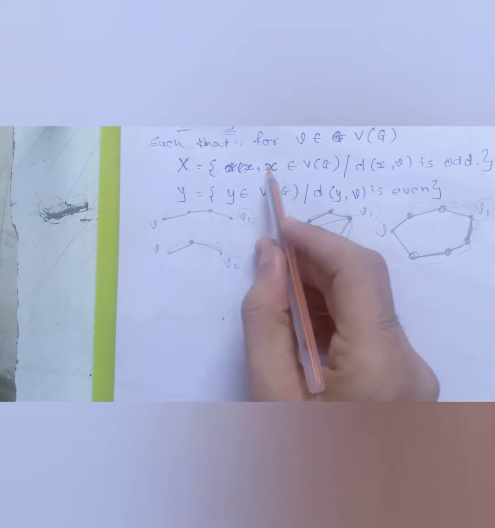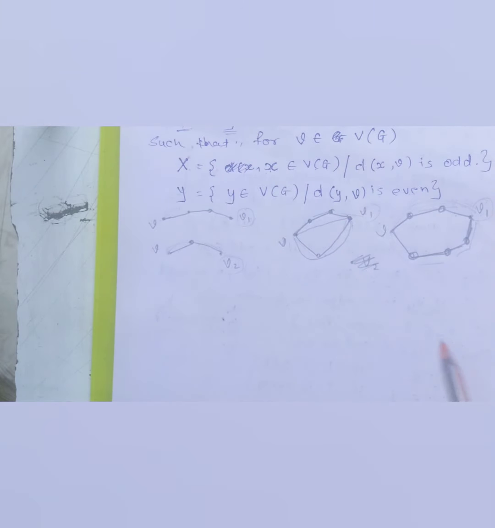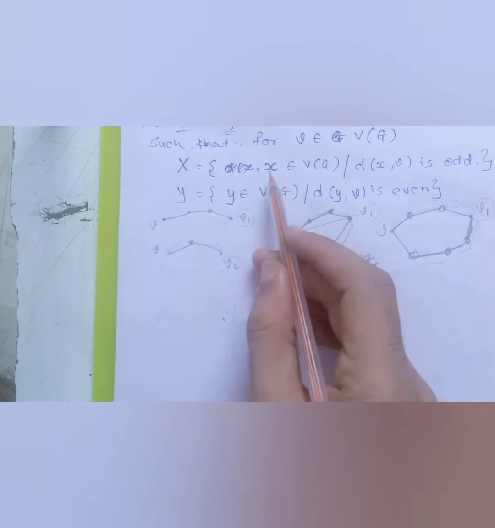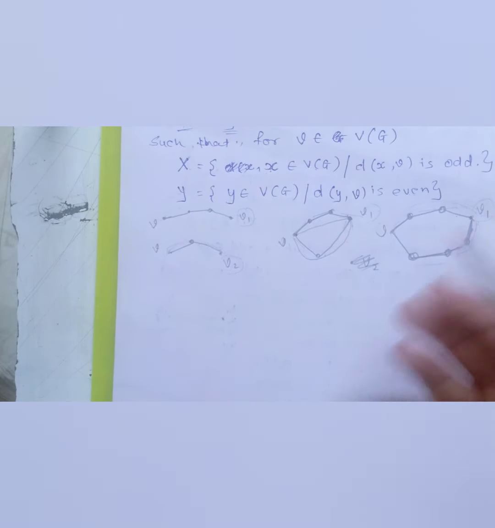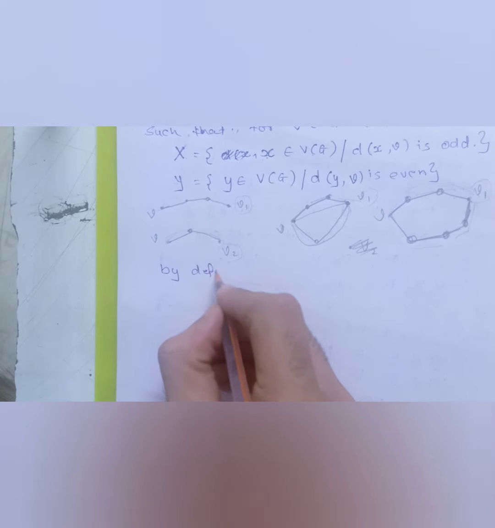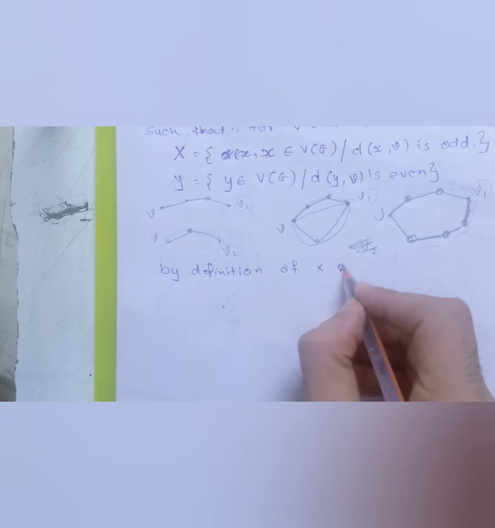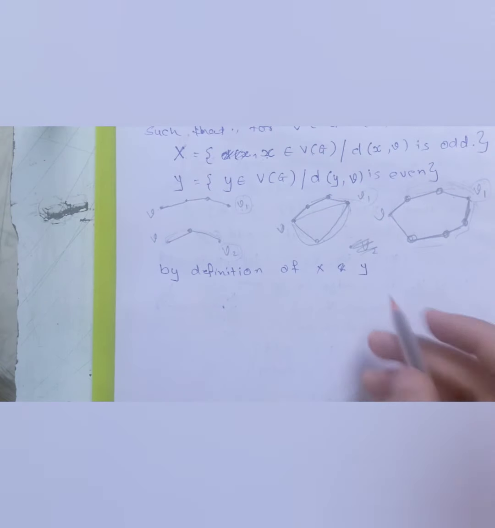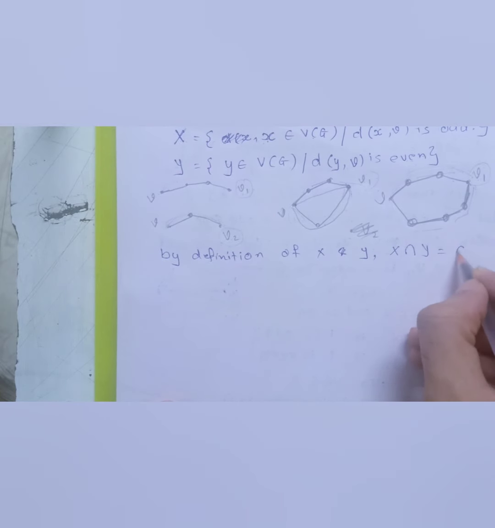So by this, what I mean to say is these two sets cannot have the same vertices. If I take a vertex over here and a vertex over here, and both are the same, that means that vertex has the same distance from the fixed vertex V, right? Since one is odd and one is even, they cannot be the same. So by the definition of X and Y, the way we have defined X and Y, we can simply say that X intersection Y is always empty.